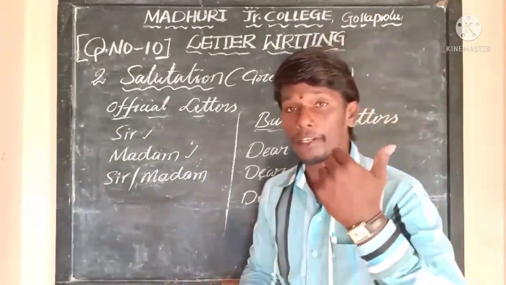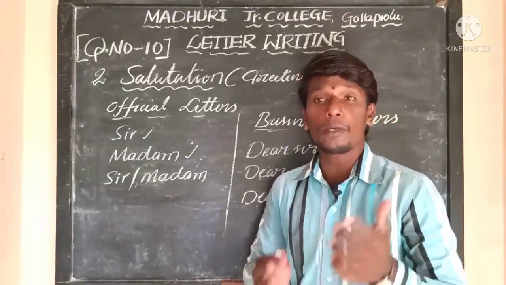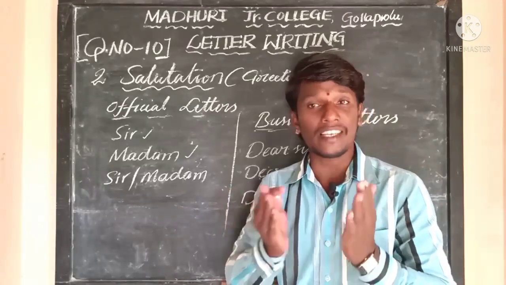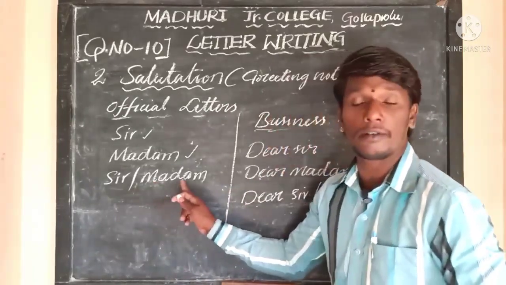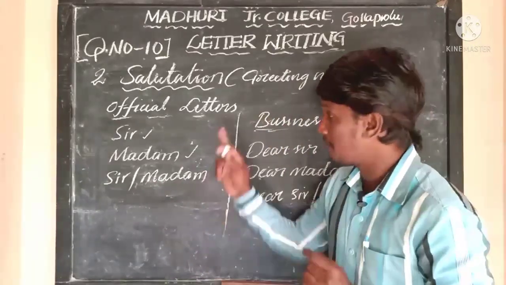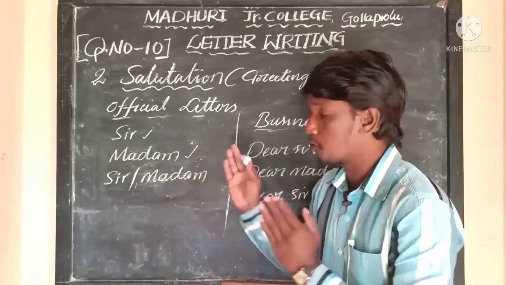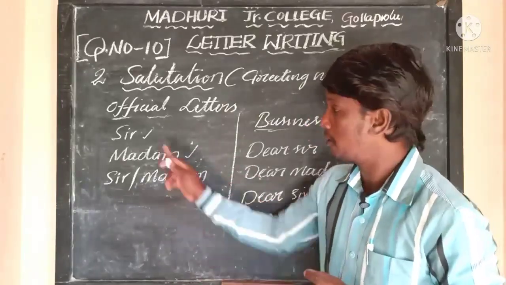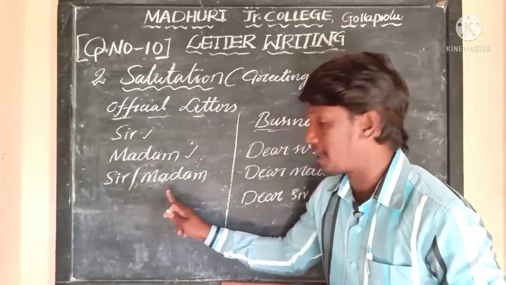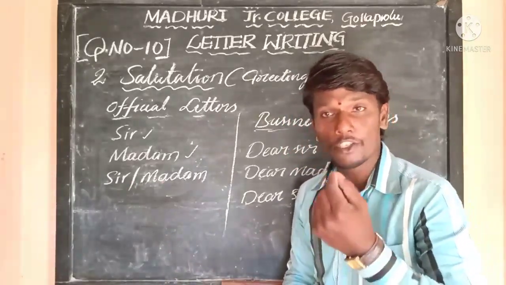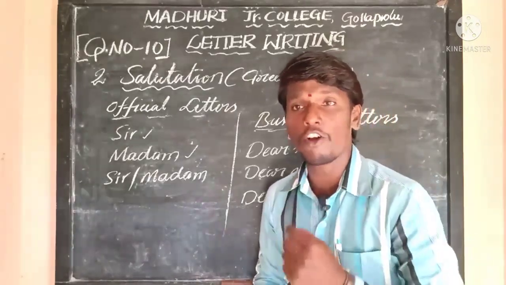And if the person is unknown, you don't know whether the person to whom you are writing is male or female, there you should write sir or madam. That is enough in official letters. So this is how you greet people: sir, madam, sir or madam. And sir or madam can be written when a person is unfamiliar, when a person is unknown, whether male or female.